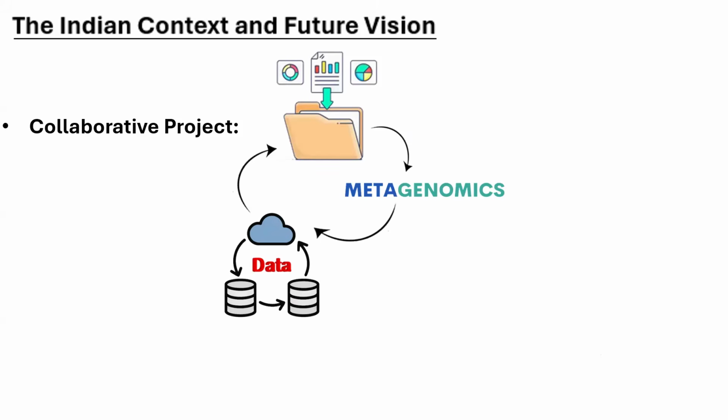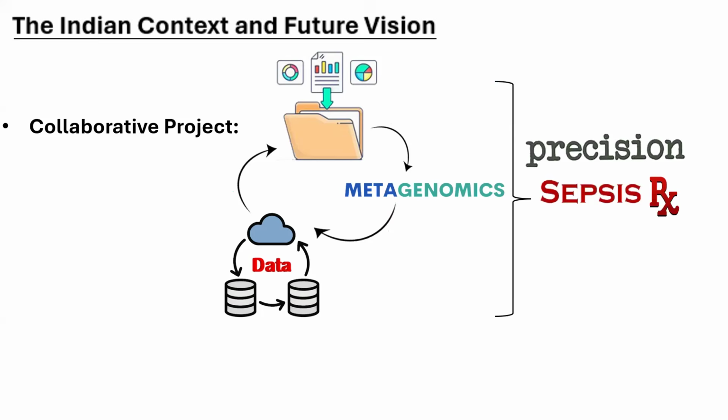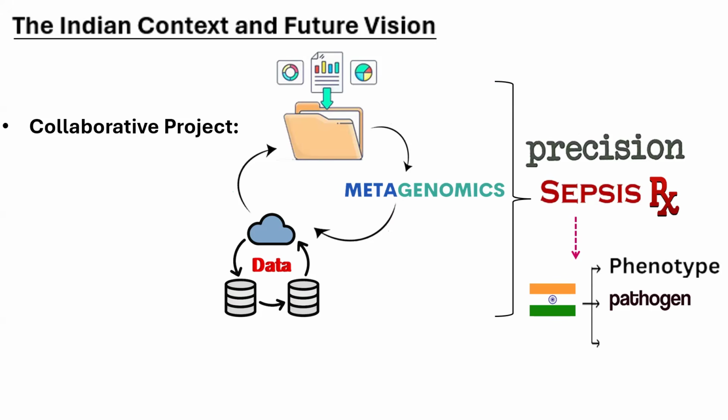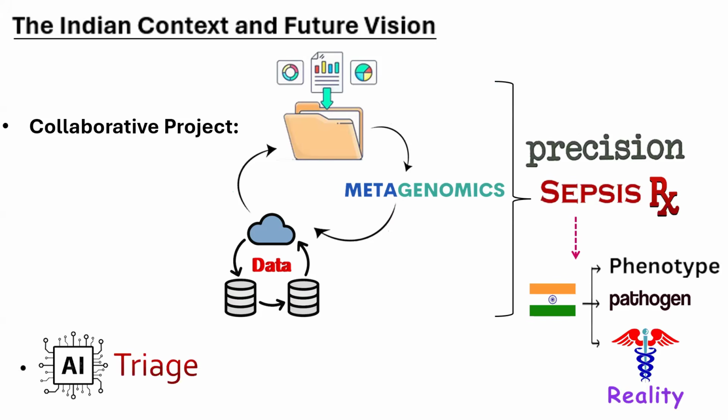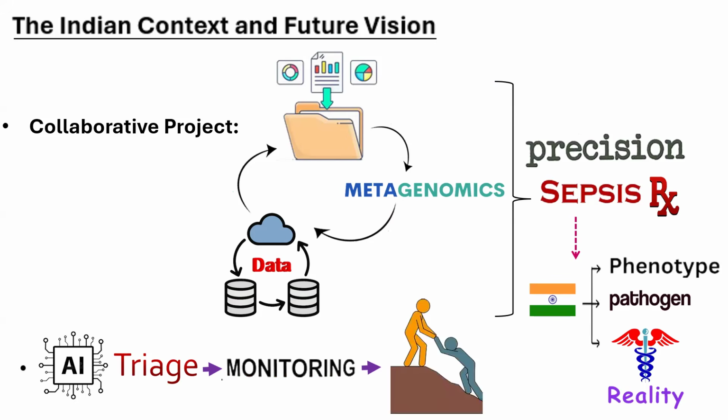So this integration is essential for a precision approach towards sepsis treatment and in our ability to phenotype sepsis in India, trying to stratify sepsis based on the pathogens in India, and this can calibrate to the healthcare realities that prevail in various parts of India. So this is where collaboration has to happen from a futuristic standpoint. And AI helps in triaging. So TMM, remember TMM. AI even helps in triaging, monitoring, and mentoring. These are the three elements that you should look at AI as.